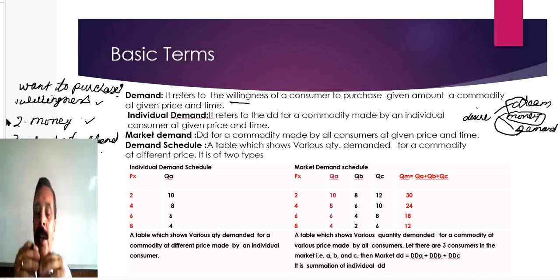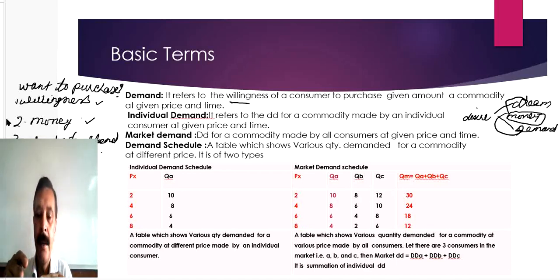Okay. When we study demand, we study it in two forms: demand of an individual and demand of the market. So we classify demand into two parts: individual demand and market demand.